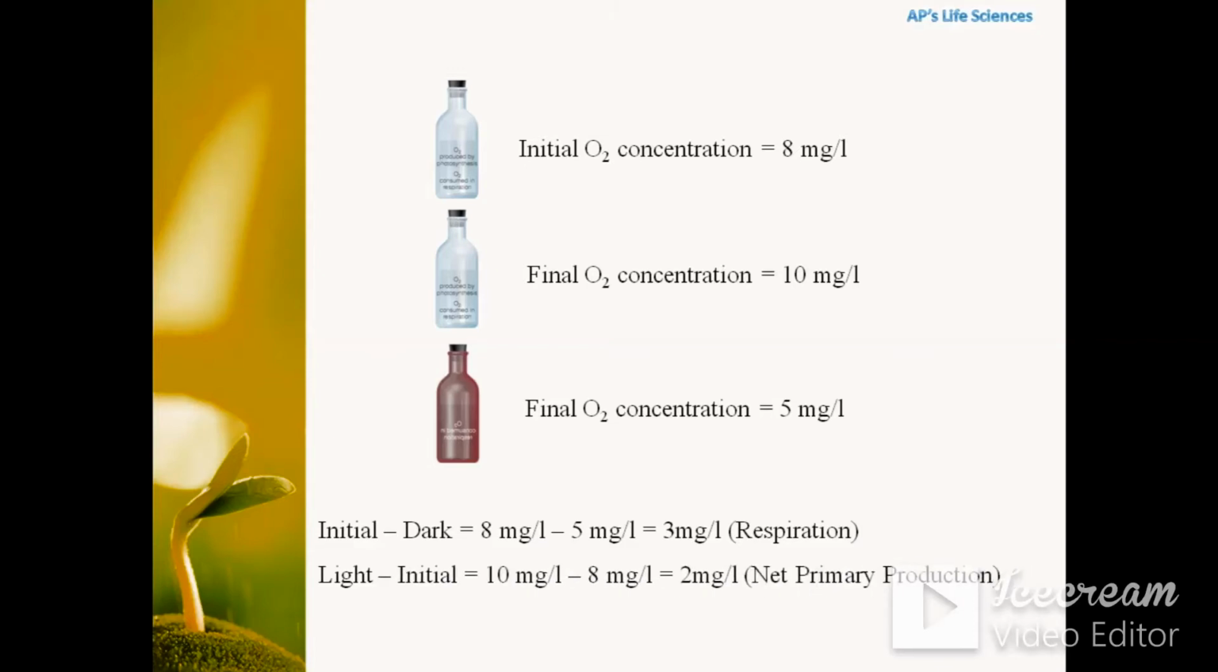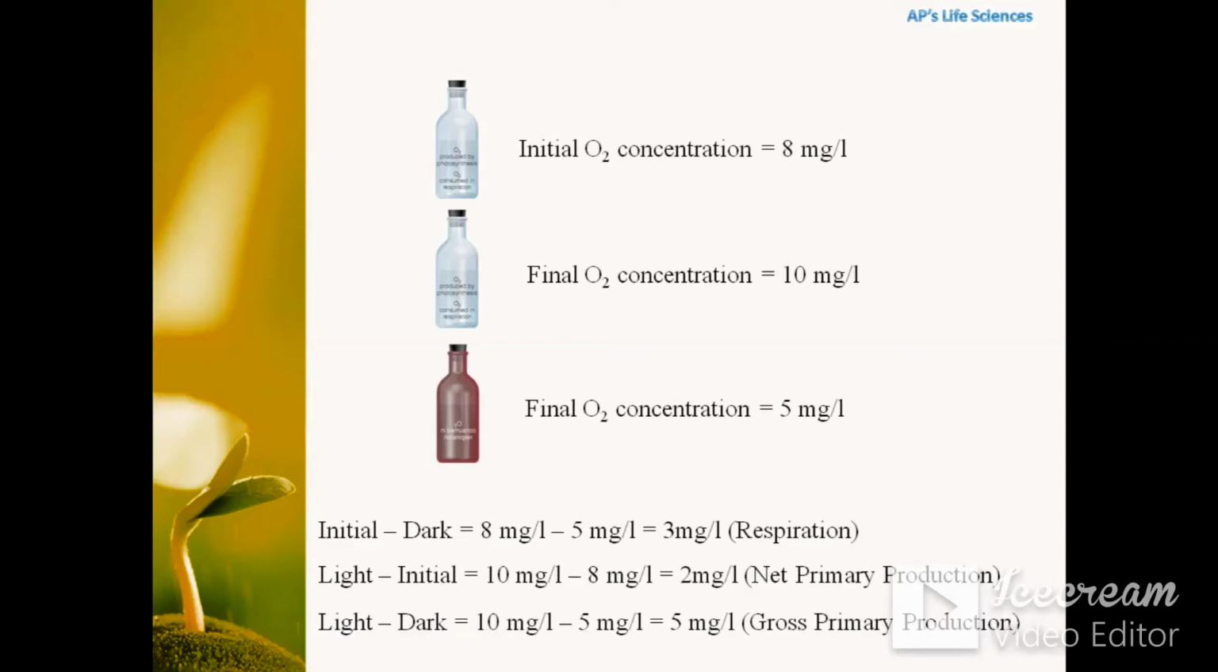If we deduct light minus initial, that is, initially there is 8 mg per liter and after incubation we get 10 mg per liter. In the light bottle after incubation, as both photosynthesis and respiration take place, there is a net production of only 2 mg per liter, as we can deduct 10 mg per liter minus 8 mg per liter, that equals 2 mg per liter. So 2 mg per liter is the net production of oxygen which is available for the next trophic level.